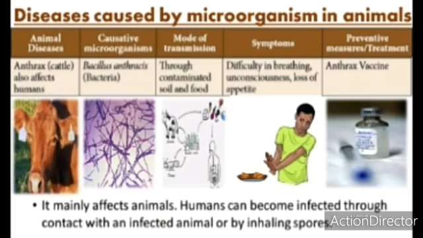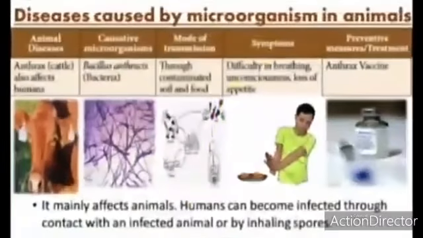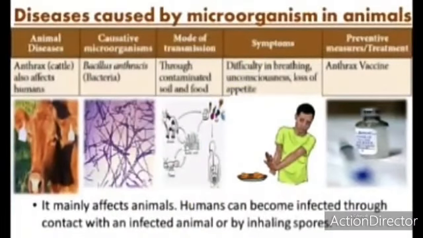It mainly affects animals. Humans can become infected through contact with an infected animal or by inhaling spores. A person who takes care of an animal with anthrax can also get this disease.